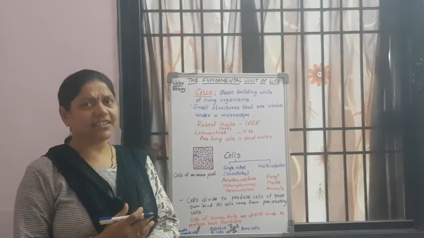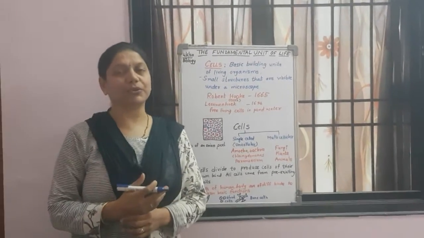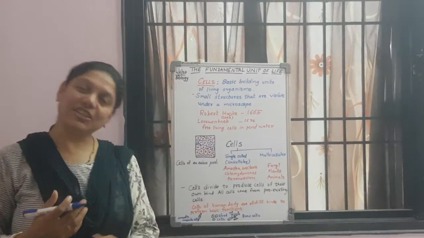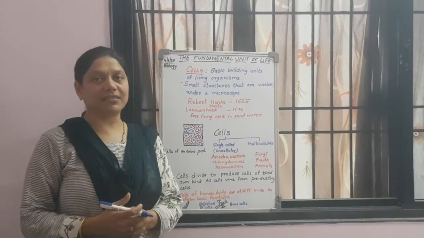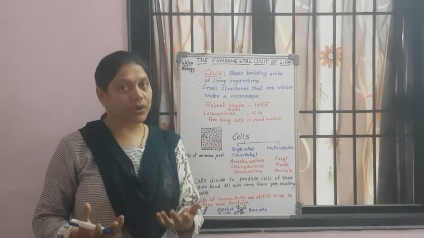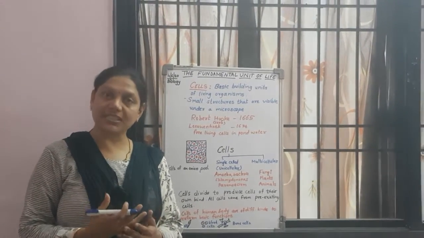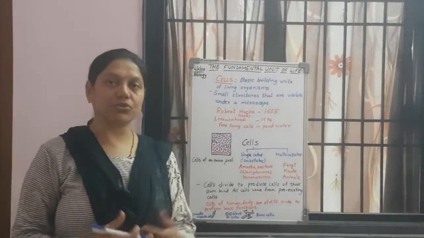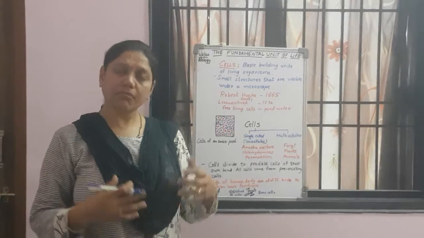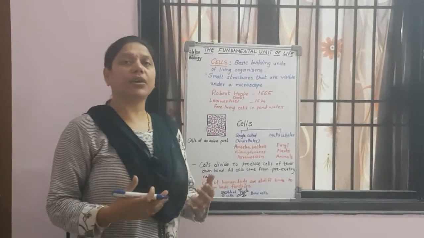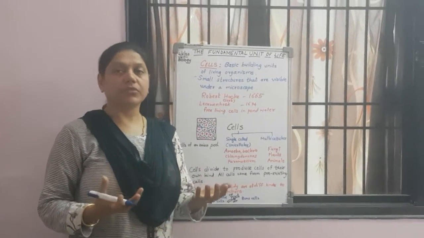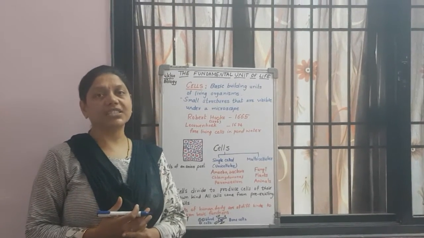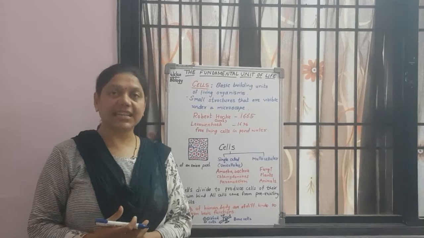In 3rd standard, I think I had taught you before that cells make up the tissues. The tissues combine together to form organs. Organs combine to form the organ system, and the organ systems function together to make our human body. Likewise, in all organisms, the cells work. So, we know that the organisms are made up of cells.